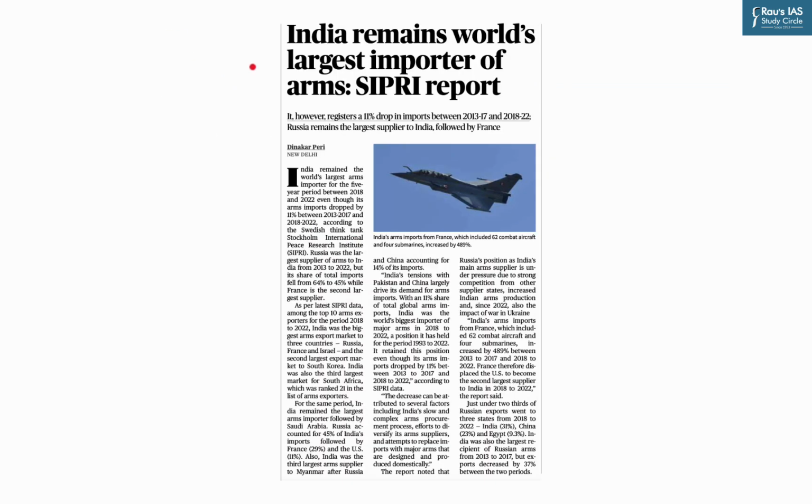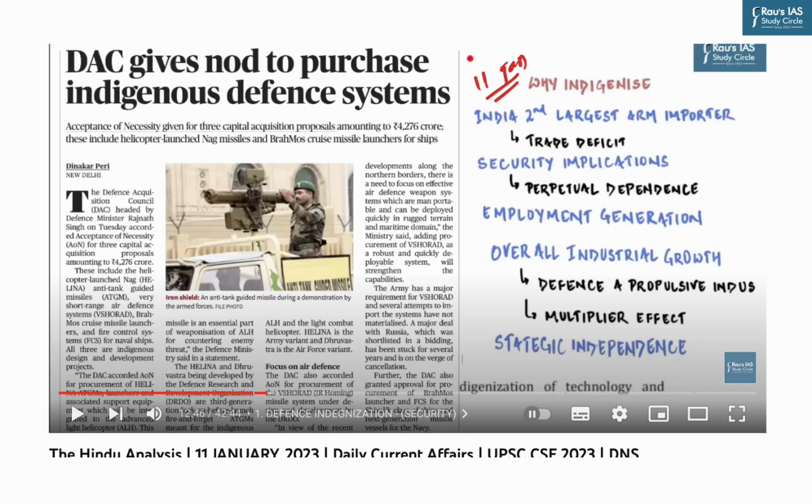Now there are some other important news items which featured in The Hindu newspaper and which have already been covered in previous sessions of DNS. As this report about India remaining the world's largest importer of arms, which has been highlighted by the latest SIPRI report and appeared on page number 11 of The Hindu newspaper. Now this information can be used as fodder. However, defense indigenization becomes an important theme from this news. And the topic of defense indigenization has been covered in the DNS session of 11th January 2023.